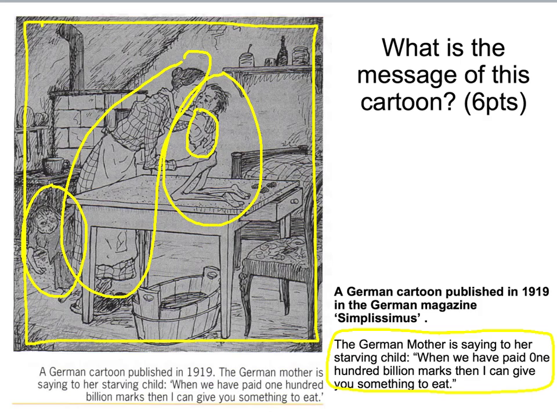I think it's also really important to note that, of course, you make reference to 1919 and that this is when the Treaty of Versailles was signed. This is a criticism of what happened. And don't forget, it's coming from the German magazine Simplicissimus. So this could show us that this was what some of the Germans were feeling at the time. It shows what their attitudes were.